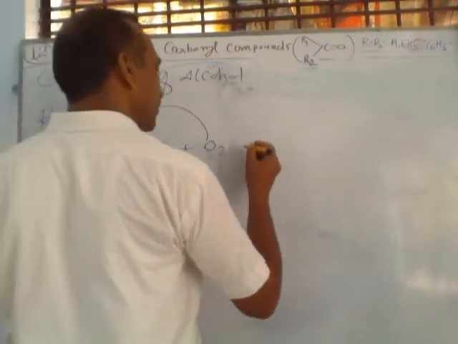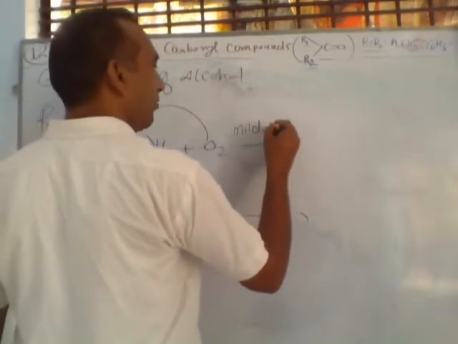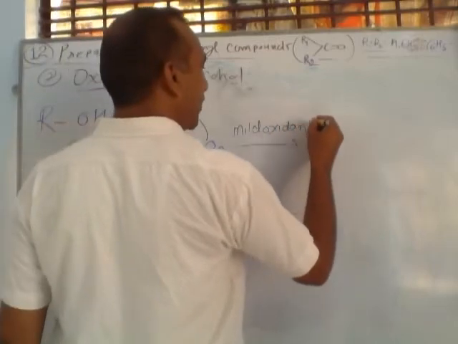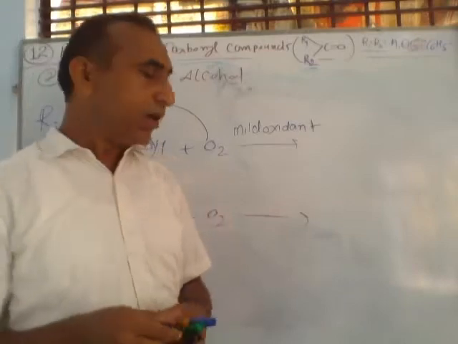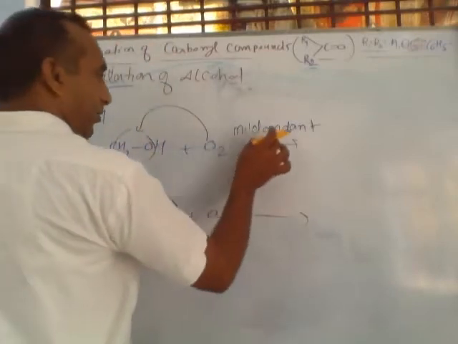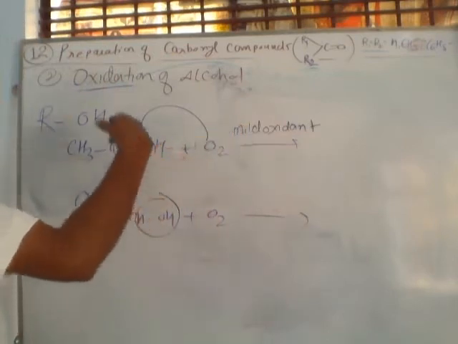So if we are using a mild oxidant, what are mild oxidants? So many examples of mild oxidants we will discuss later. But by a mild oxidant, the water molecule is removed in both cases, and what will form?